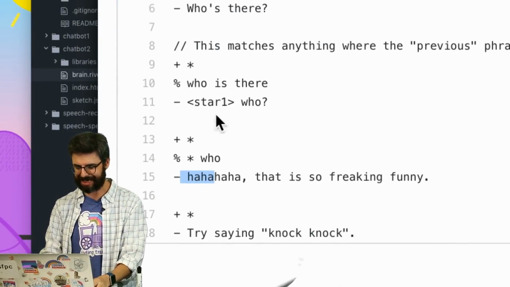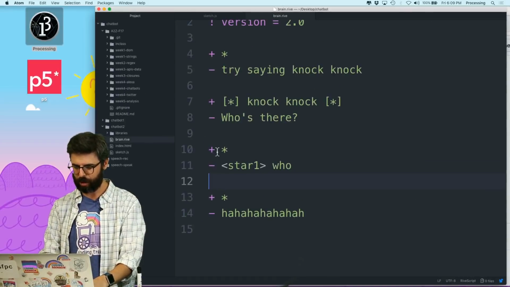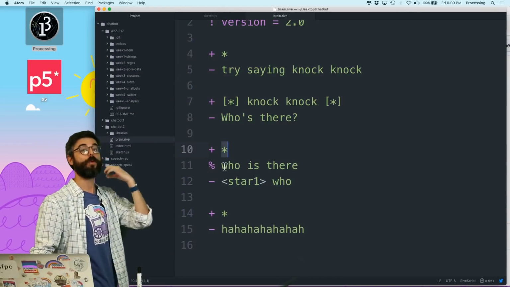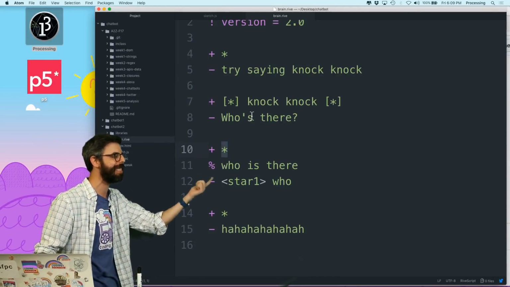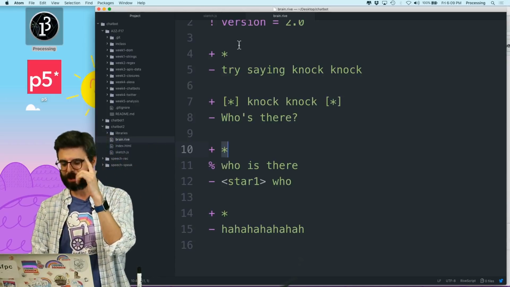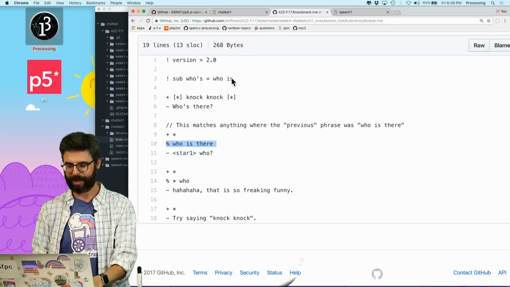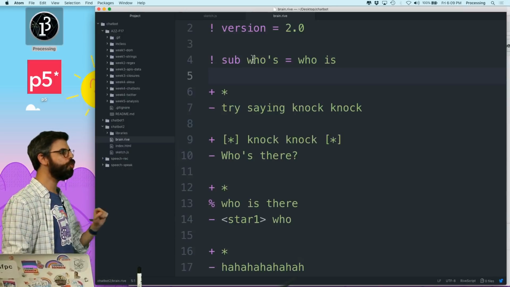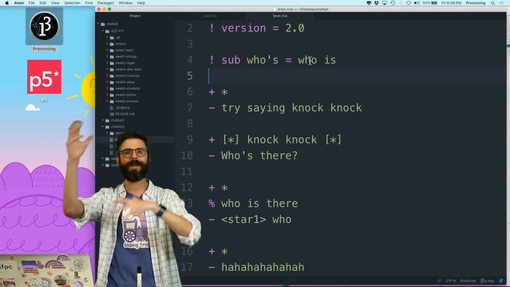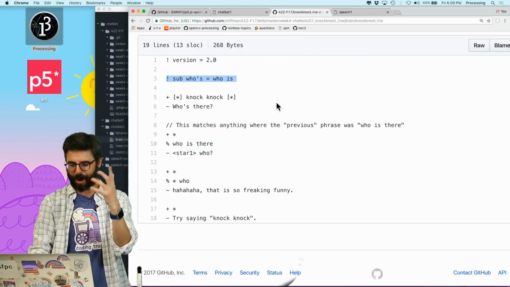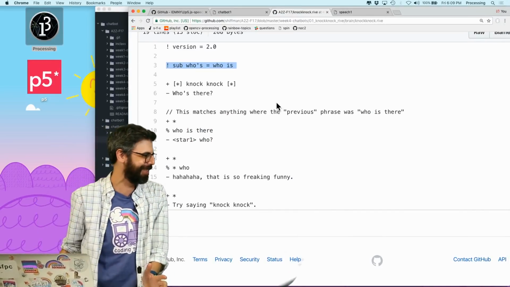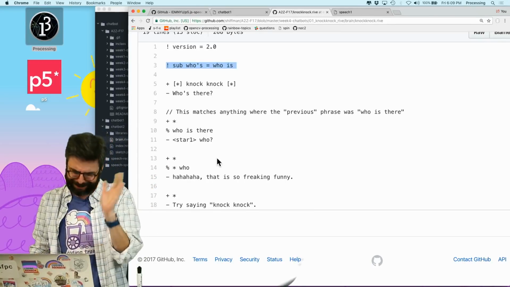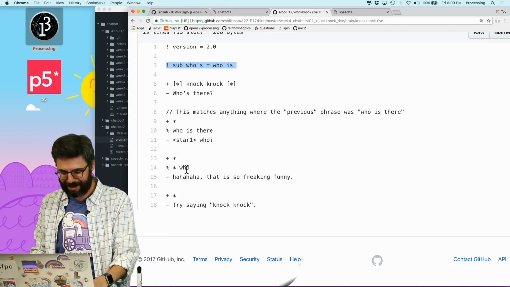So I need to add this in to here, right? Think about this. This is a catch-all, but only if the previous thing that the bot said was who is there. But the bot says who's there. This is why I want to have this substitution. I knew there was a reason. This substitution: who's and who is are equivalent. So whatever mechanics are working, have them be equivalent. And by the way, I don't usually do this in a coding challenge, just go copy paste from an example, but that's what I'm doing. The point of this was to add the speech thing, so I guess you could cut me some slack here.